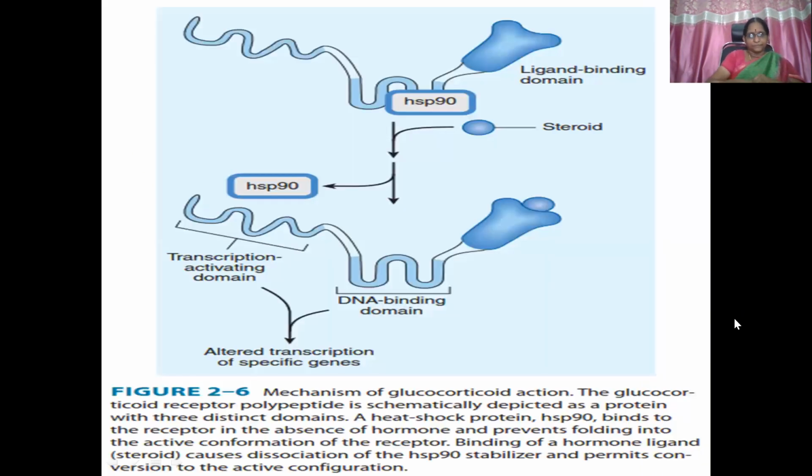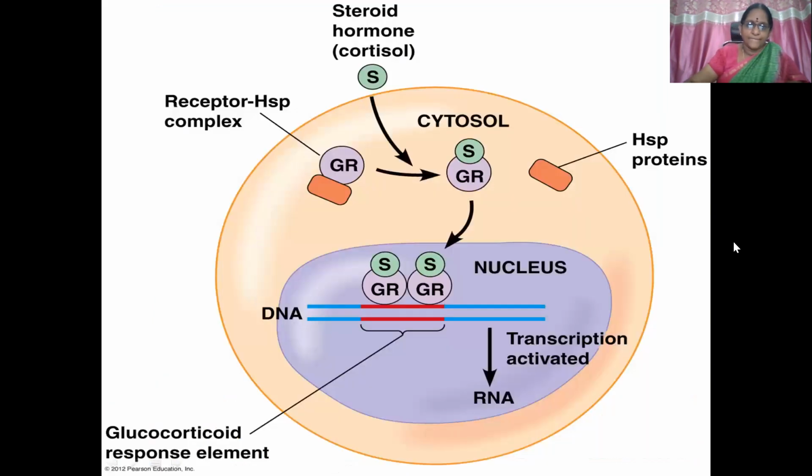It takes some time. So here you can see this is the heat shock protein. This is the receptor combination. As soon as you give the steroid, the heat shock protein will be liberated, and this receptor will be combining with the drug molecule, the DNA binding domain and transcription activating domain, and enters into the nucleus for further cascade of events.